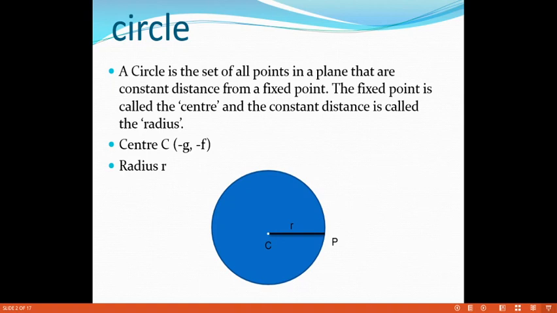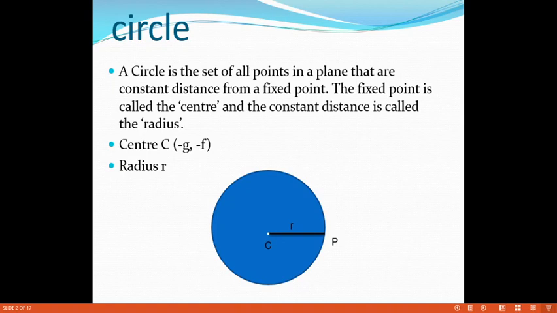Okay, defining the circle. See the diagram once again. A circle is a set of all points in a plane that are a constant distance from a fixed point. Then the fixed point is called the center. And the constant distance is called the radius.